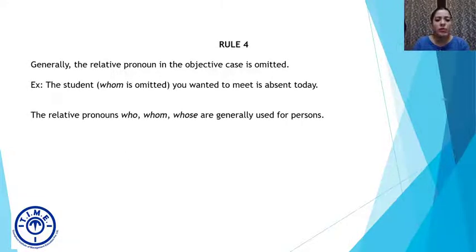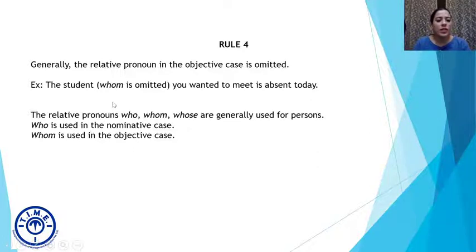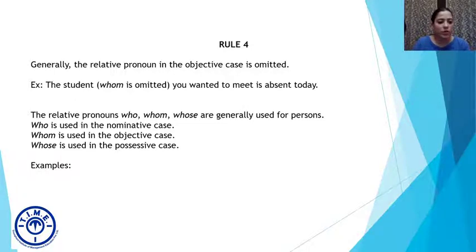So the relative pronouns who, whom, and whose, as we saw earlier, are generally used for persons. So who is used in the nominative case? For our purposes, nominative means subjective. Whom is used in the objective case, as we can see here, and we omitted it. Whose is used in the possessive case, as we saw in the earlier example with the gentleman whose house I stayed at, yeah, whose company I was with in Delhi. Fine, let's take quick examples to understand the usage.